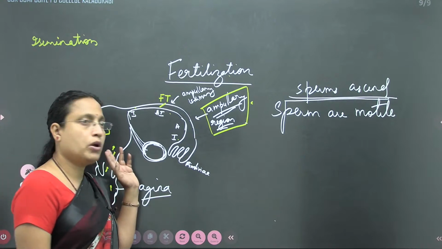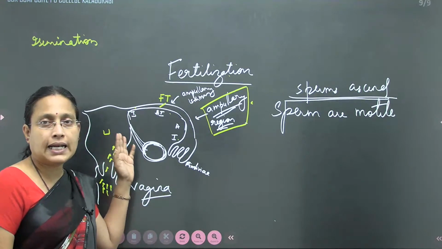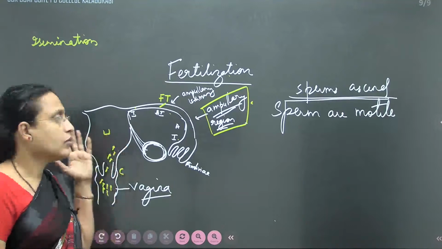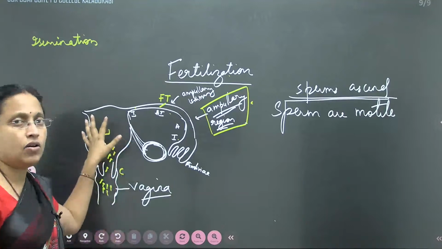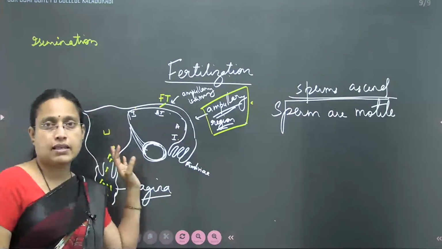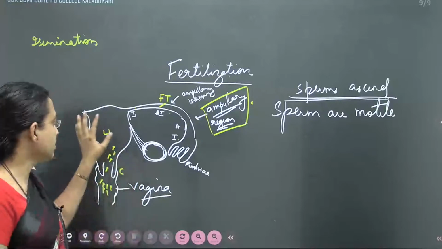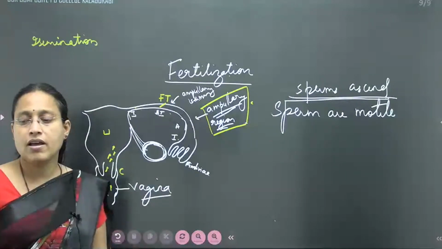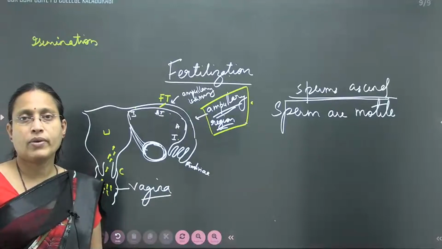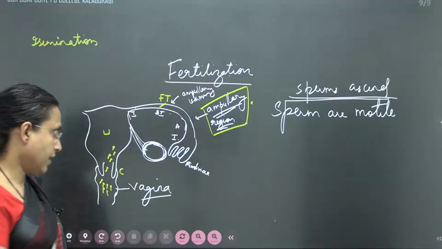Now what if the sperm is non-motile, or is already a dead sperm? Then these dead cells are phagocytized by certain cells present in the uterus. They are called phagocytes, and the phenomenon is called phagocytosis.